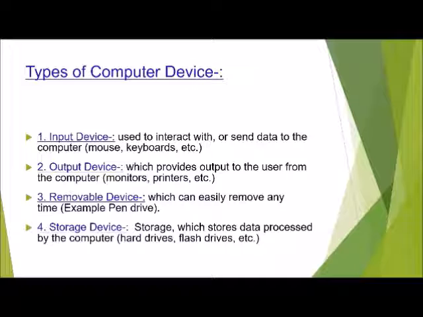There are different types of computer devices like input devices, output devices, removable devices and storage devices.